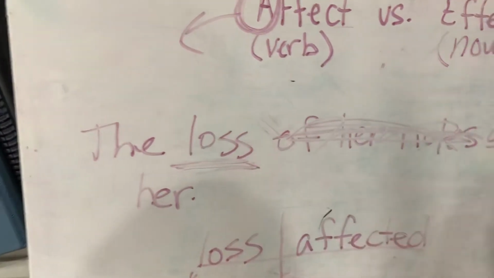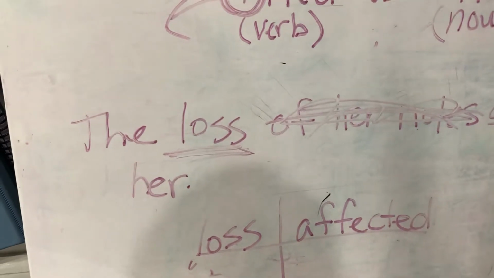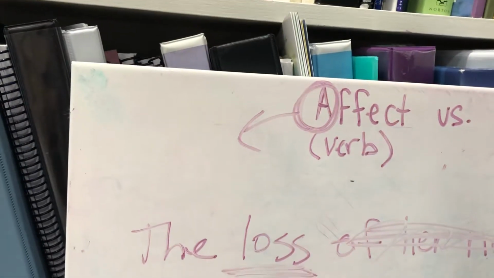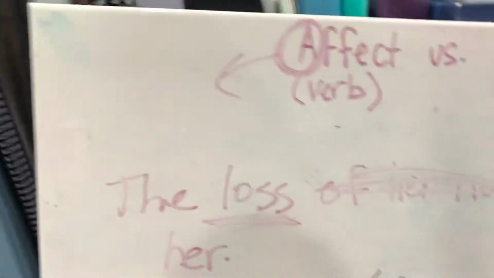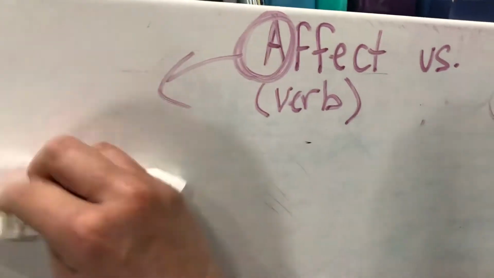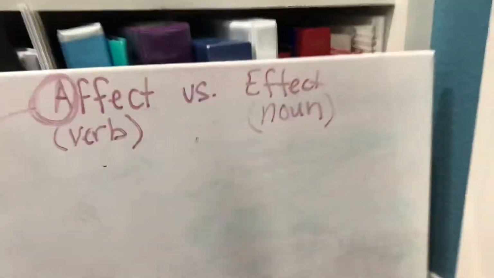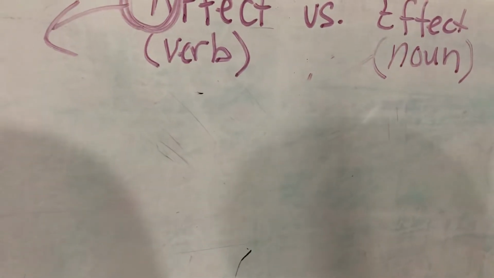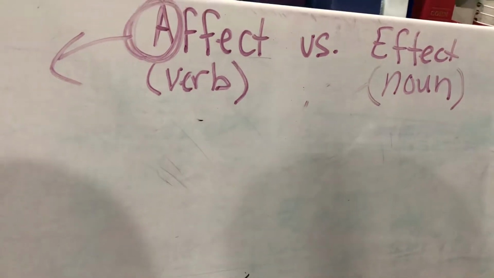Now effect can also be on the other end of the sentence, like as an object. We did one where effect was the subject noun, but sometimes it's an object noun, meaning it's in the predicate or the other side of the sentence, not in the subject. And it would follow the verb. Maybe we already did one. I can't remember. Okay, so let me see if I can find a short one.